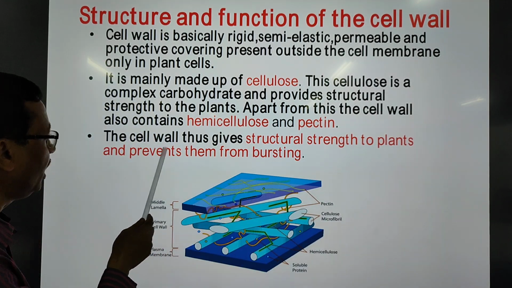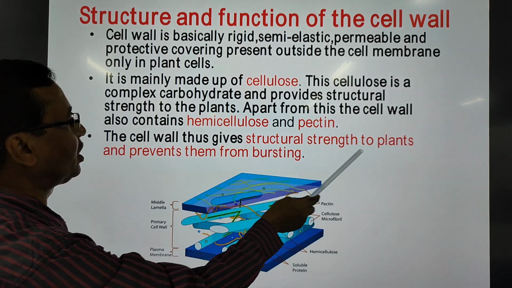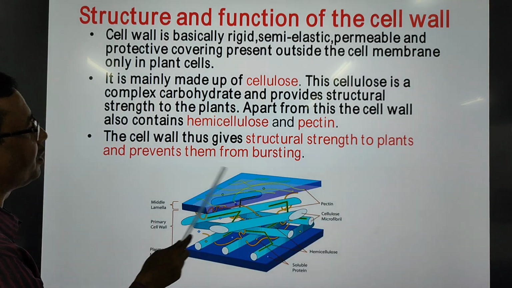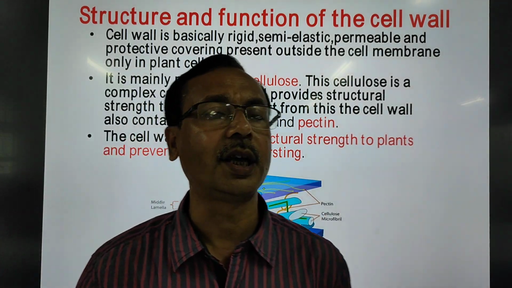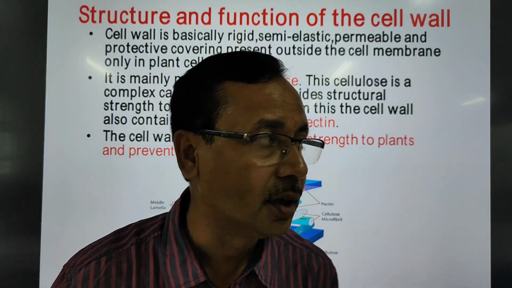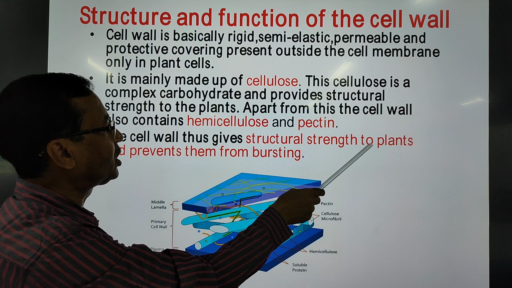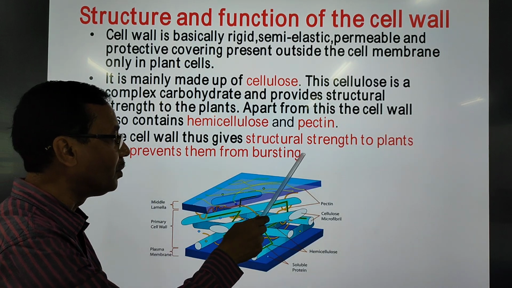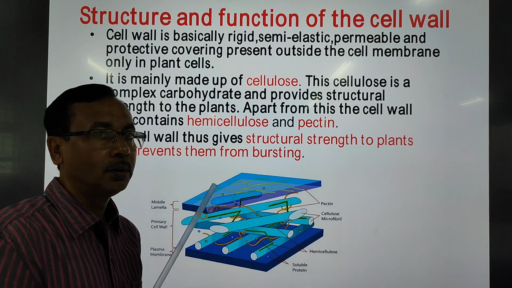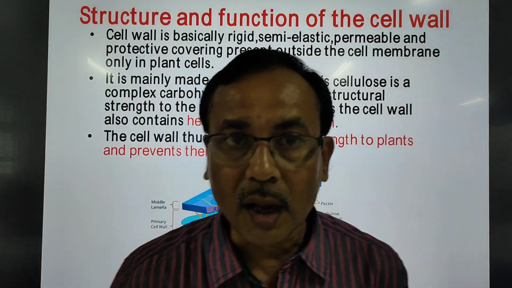That is why I am saying the cell wall gives structural strength to the plants and prevents them from bursting. So that is all about the cell wall. Thank you.